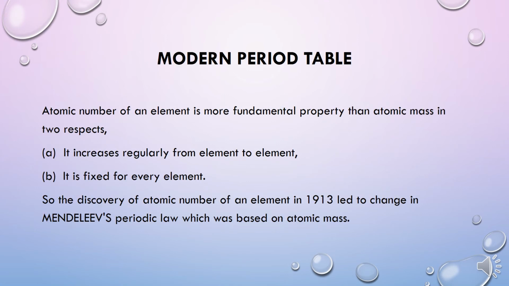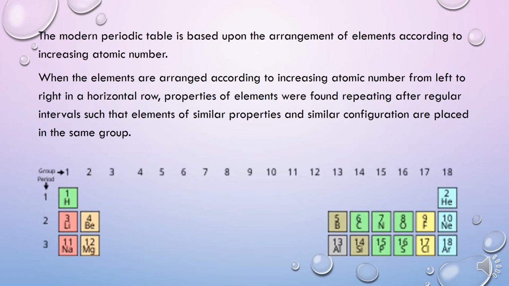What is the modern periodic table? Atomic number of an element is a more fundamental property than atomic mass in two respects. A. It increases regularly from element to element. B. It is fixed for every element. So, the discovery of the atomic number of an element in 1913 led to a change in Mendeleev's periodic law, which was based on atomic masses. The modern periodic table is based upon the arrangement of elements according to increasing atomic number.